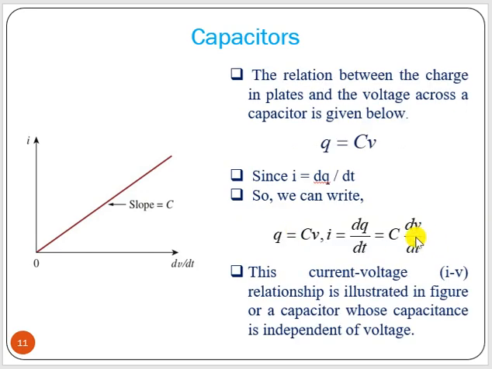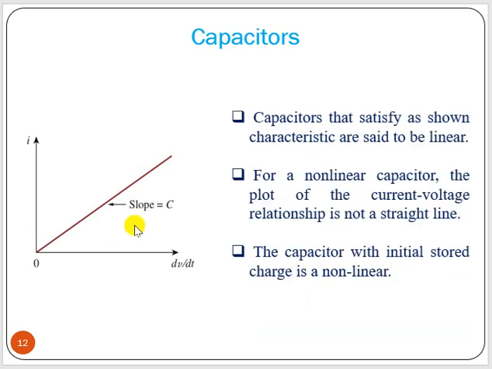If it stores initial charge, that means it will start from some point above the origin, then it becomes non-linear. For a non-linear capacitor, the plot of the current voltage is not a straight line starting from the origin. It will start from some other point. So the capacitor with initial stored charge is a non-linear device.